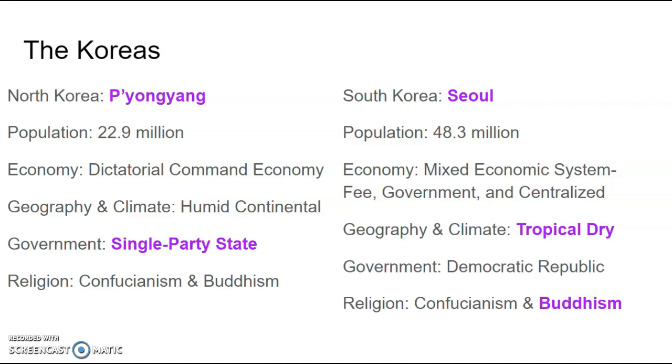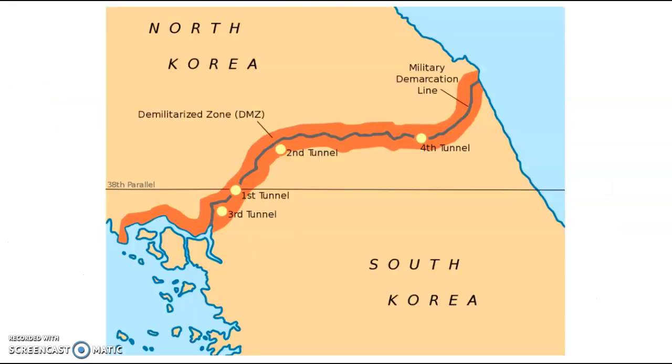Its capital is Seoul and it has a population of 48.3 million people, which is over double that of North Korea. Its economy is a mixed economic system with a government and centralized ability for them to work together. Its main climate is tropical dry climate because it is closer to the equator and surrounded by water on the peninsula. It has a democratic government and the same types of religions that North Korea practices. What separates the 2 countries is called the DMZ, or Demilitarized Zone.